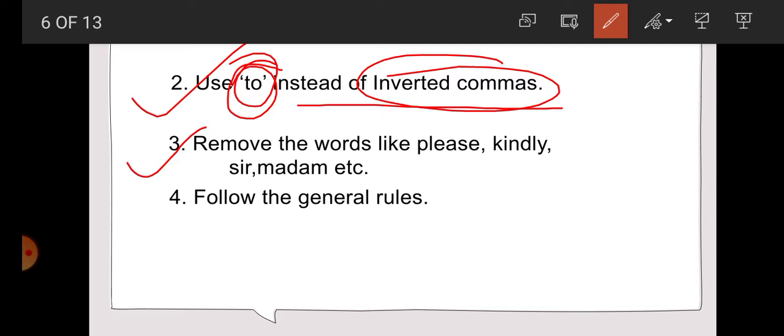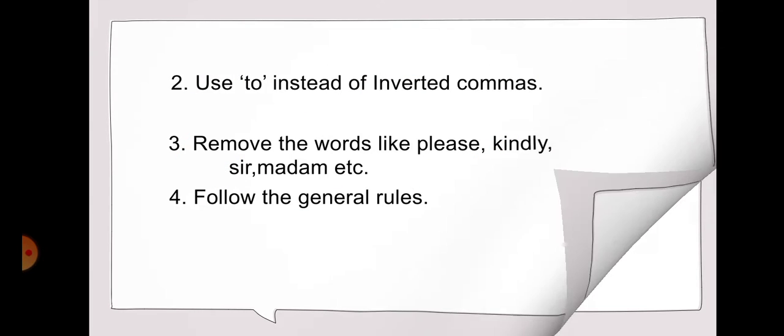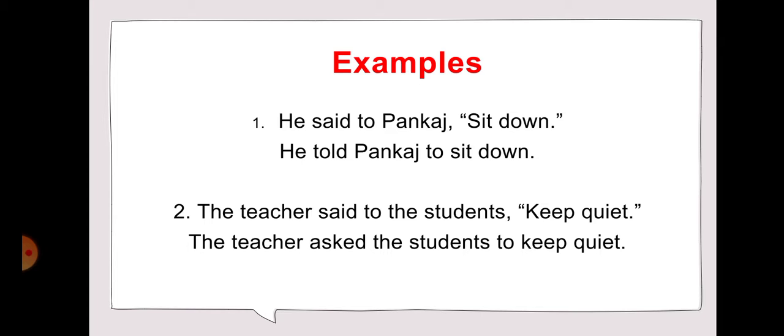Now, rule number 3. Remove the words like please, kindly, sir, madam, etc. in indirect speech. Now, rule number 4, follow the general instruction. It means follow the general rule. It means that change of person, change of other parts of speech, and change of tense. So, come on here, students. Examples are here.